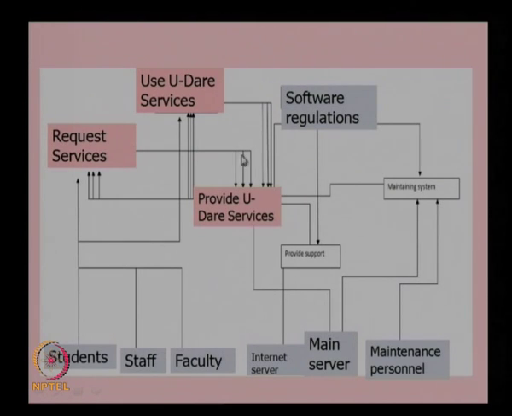So when we develop the UDARE system and try to decompose the functions, we need to clearly identify the external systems separately and then look at only the main function, the UDARE function, during the functional decomposition. The external systems will have their own functions, but we should look only at the interacting functions, or the interface functions, which are used for interfacing the external systems to the main system. So this is the external system diagram for the UDARE system.